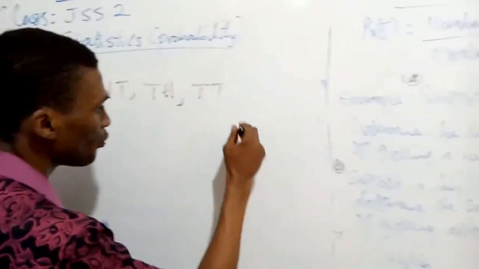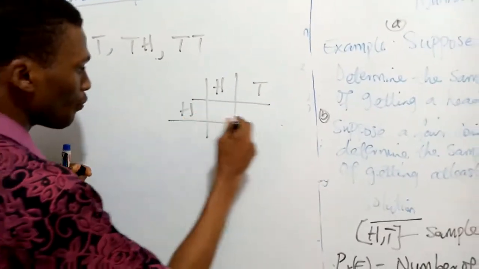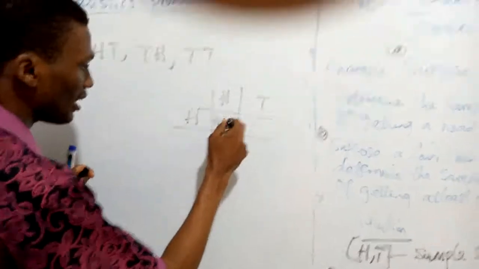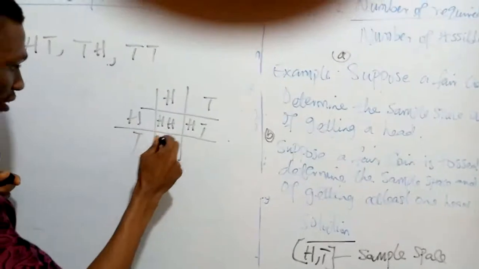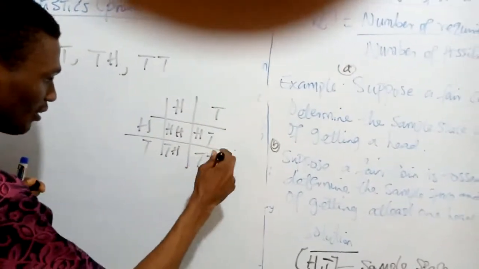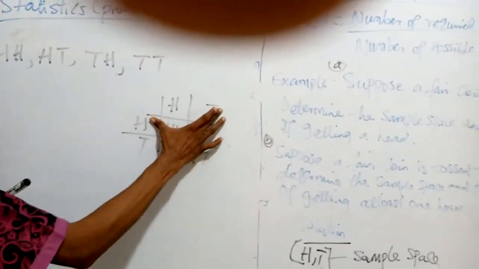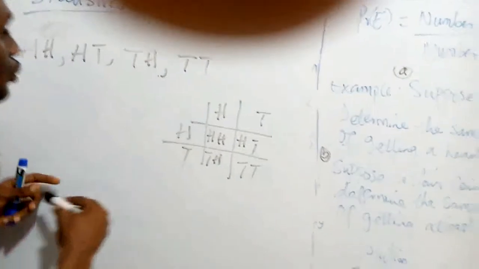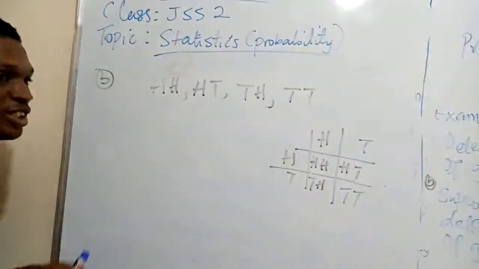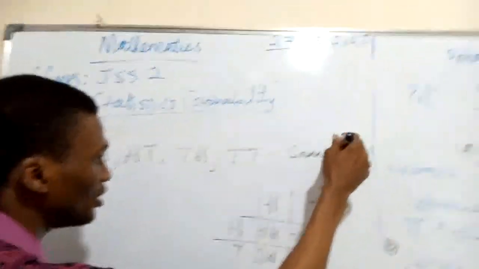We got this by this arrangement. If we do this, this gives us head and head. This two gives us head and tail. We have our tail. This two gives us a tail and a head, and this gives us tail and tail. We pick these two to get head and head, these two to get head and tail, then this and this gives us tail and head, while this and this gives us tail and tail. So these are all the possible outcomes we can get if we toss our coin two times, and this is referred to as our sample space.